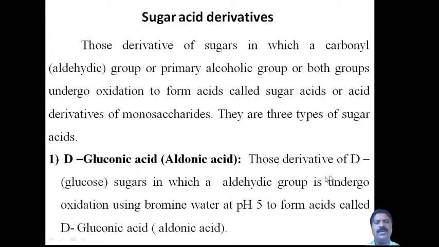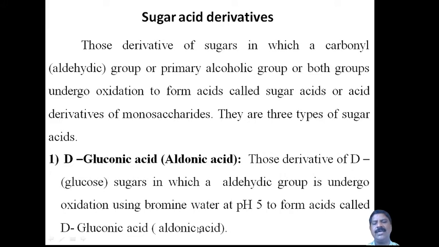Those derivatives of D-glucose are sugars in which the aldehyde group undergoes oxidation. In gluconic acid, what happens? Only the aldehyde group undergoes oxidation by using bromine water, in acidic medium, that is, pH around 5, which is weakly acidic in nature, to form the acid called D-gluconic acid, or aldonic acid.